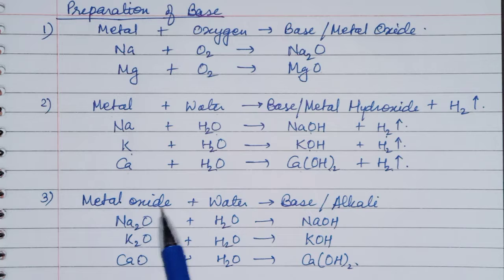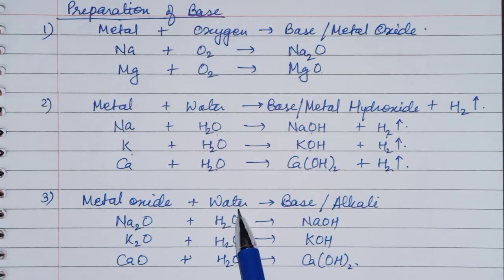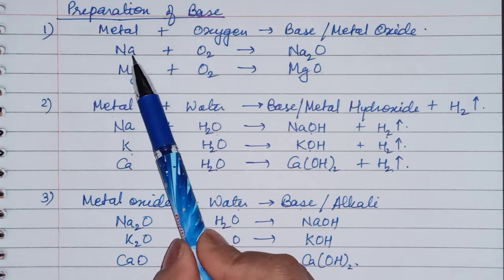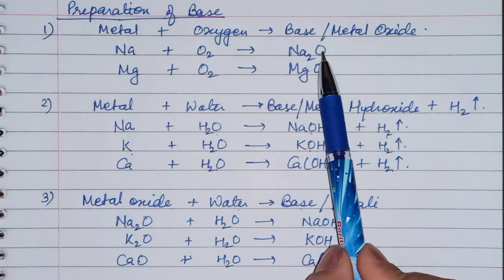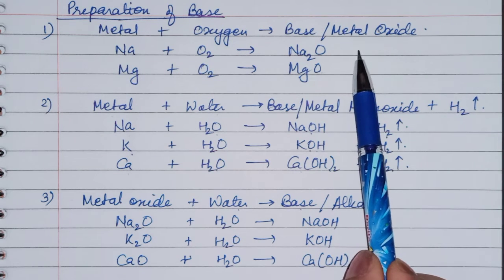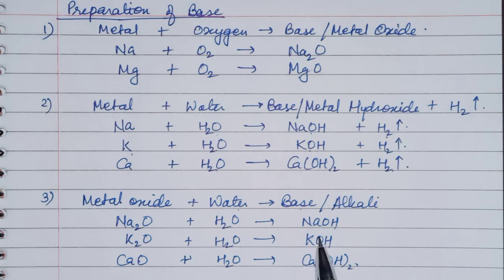Now third is metal oxide. When it reacts with water, it will form an alkali. Alkali is also a base. See how metal oxide is formed here. Metal plus oxygen gives metal oxide. Now this metal oxide, when it reacts with water, forms a hydroxide. Like sodium oxide gives sodium hydroxide with water. Potassium oxide and water give potassium hydroxide. Calcium oxide and water give calcium hydroxide. Okay, here metal goes to metal oxide, and now metal oxide is converted into alkali.